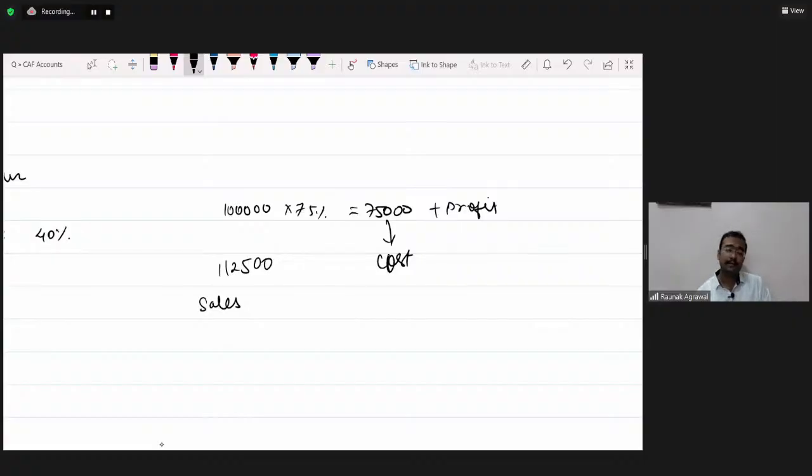See, a few simple things. The accountancy paper carries step marking. It's not necessary that if your balance sheet is not getting tallied you will get zero. You will get appropriate marks for your steps. Secondly, the manner of presentation is a matter of choice. You can draw the working notes the way you like. Third thing, calculators are allowed in the examination. So you can carry your calculator, the only friend whom you can carry into your examination. So master your calculator. Practice a lot with your calculator. See the shortcuts in the calculators.